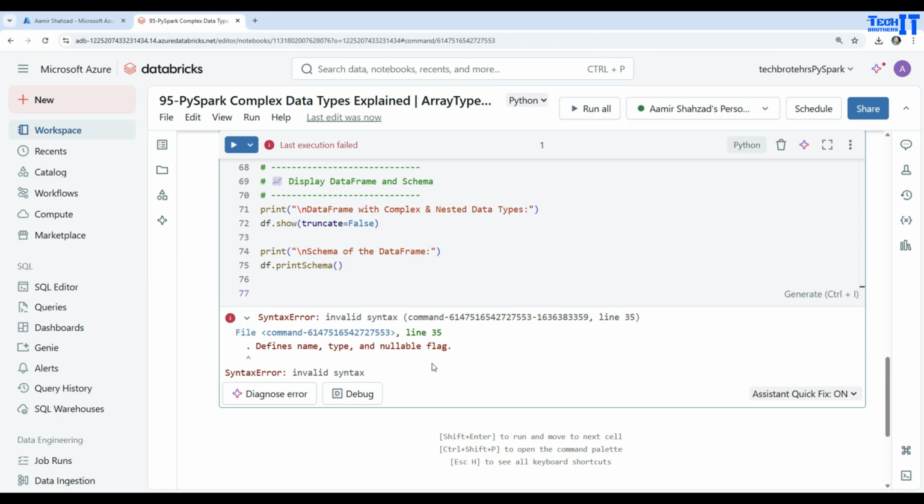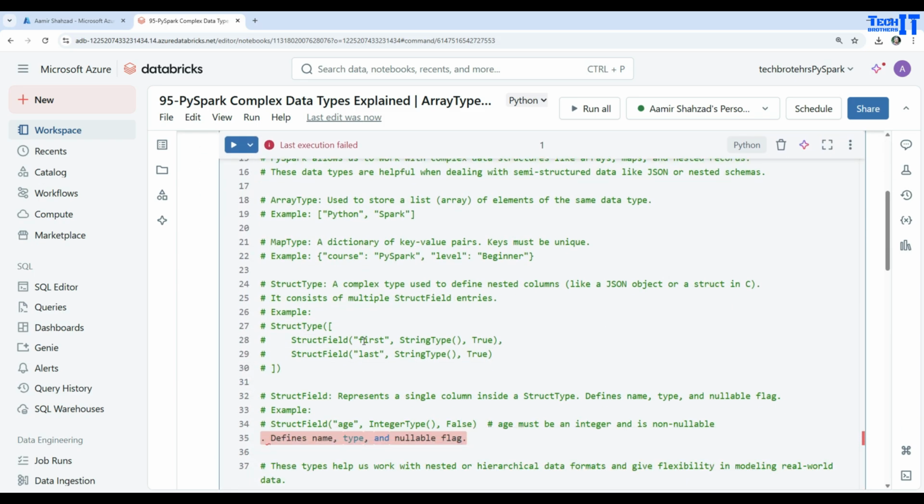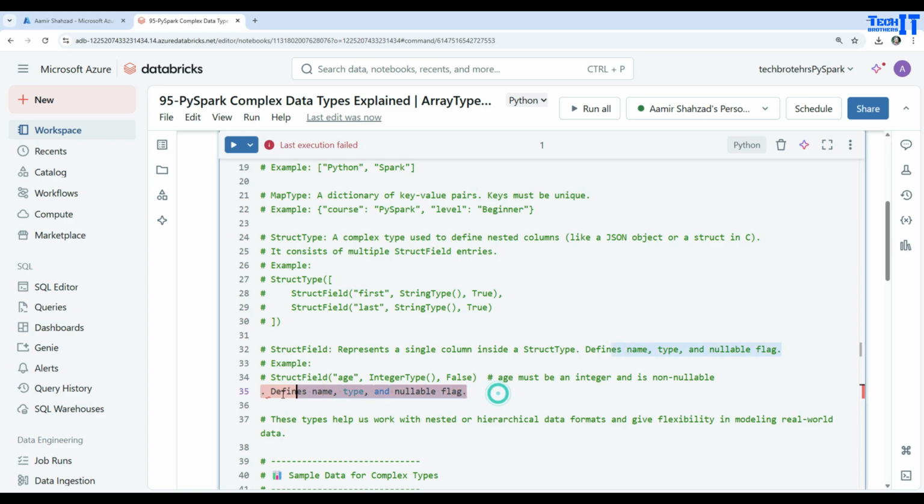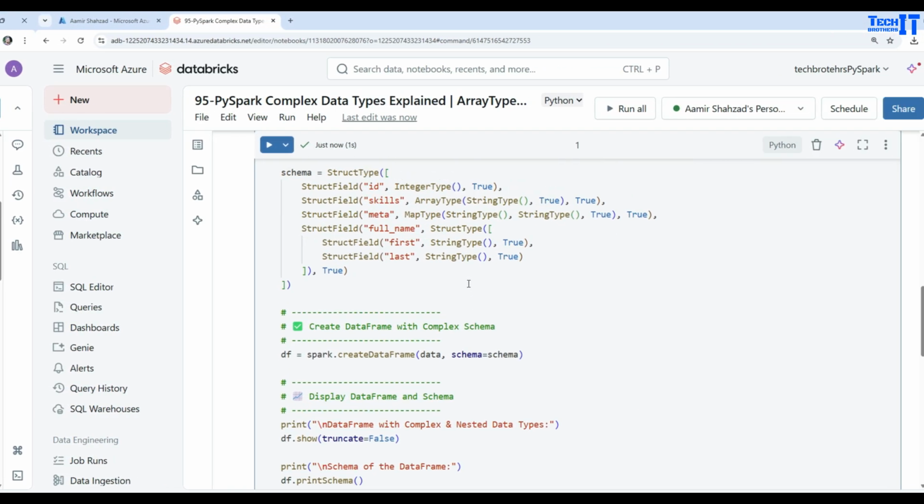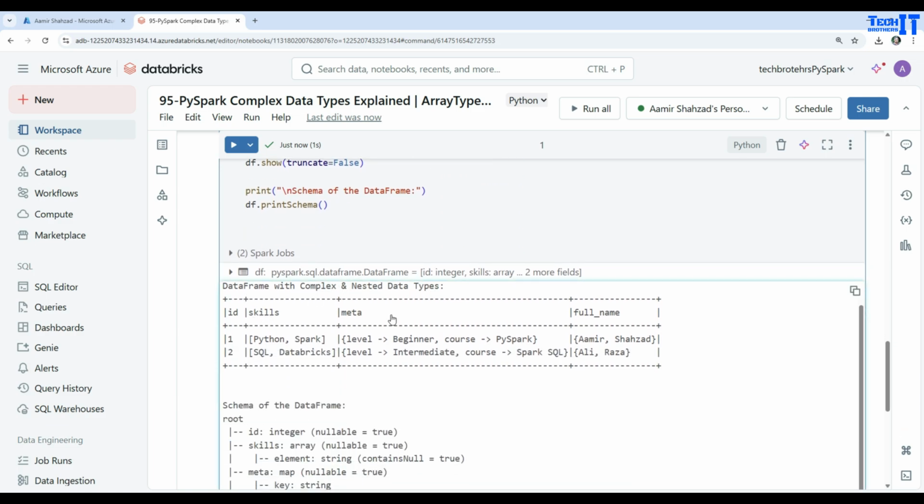Okay, we got this error and it says define name, type and nullable. Okay, where is it? There. This was just part of the comments, we don't need it, I'm going to delete it. Okay, we are all good here, and you can see that our data frame is right there.